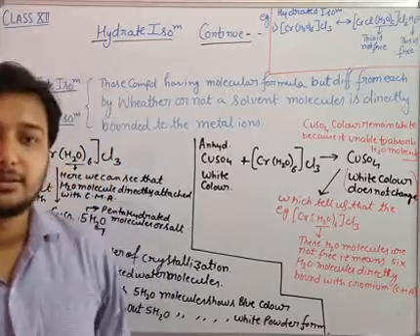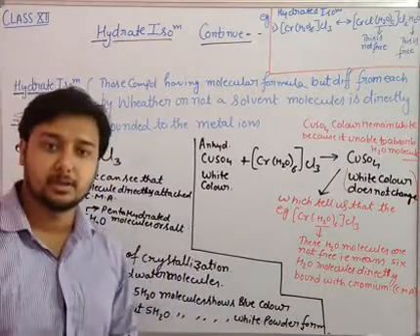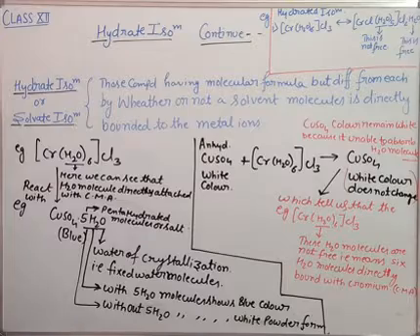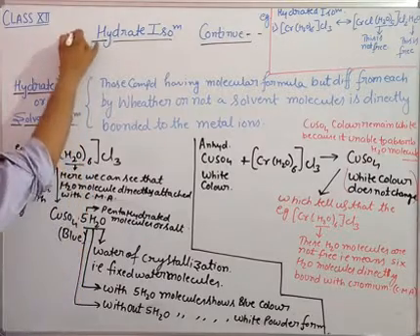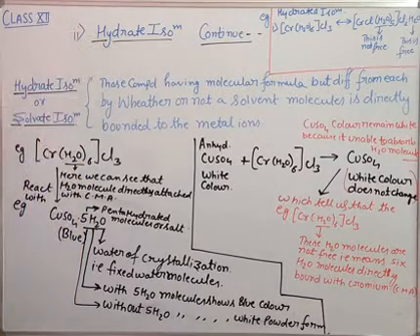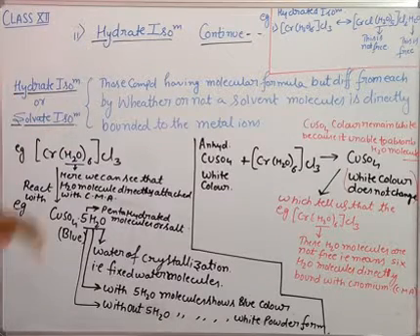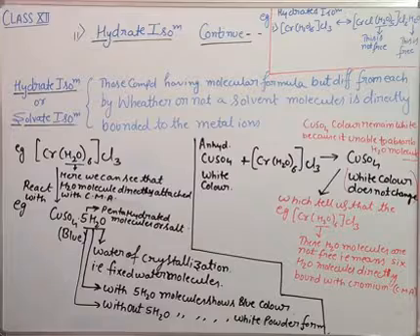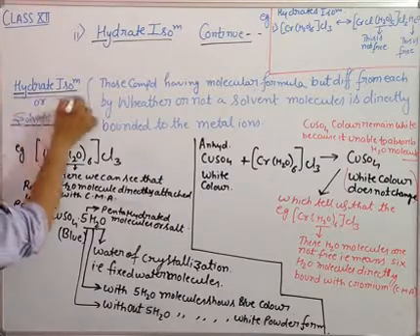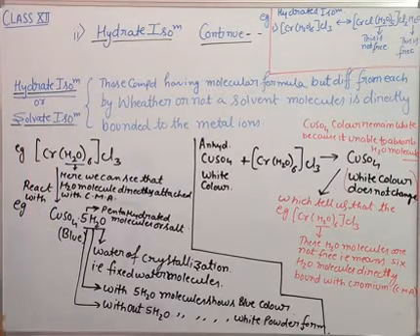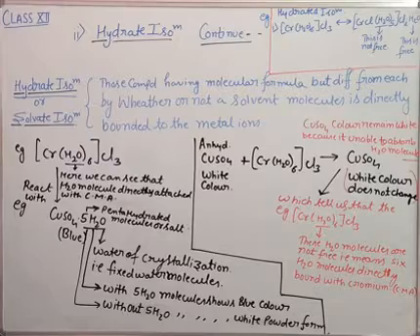Class 12th. Today we'll do the continuation of isomers in coordination complexes, in which we discussed the ionization isomers, and the second one is hydrate isomers. Okay, hydrate isomers, or another name of the hydrate isomers is solvate isomers.